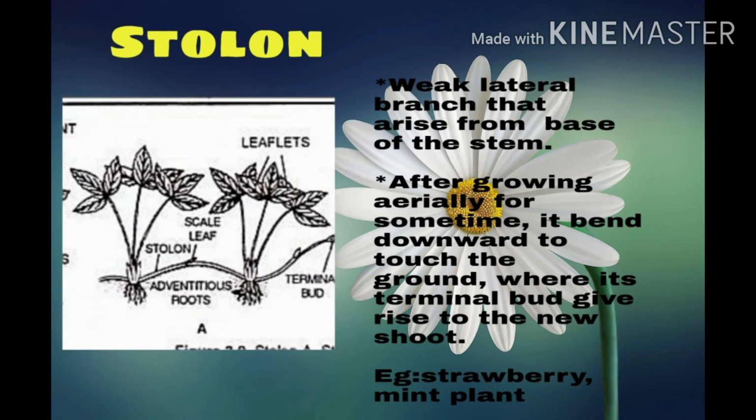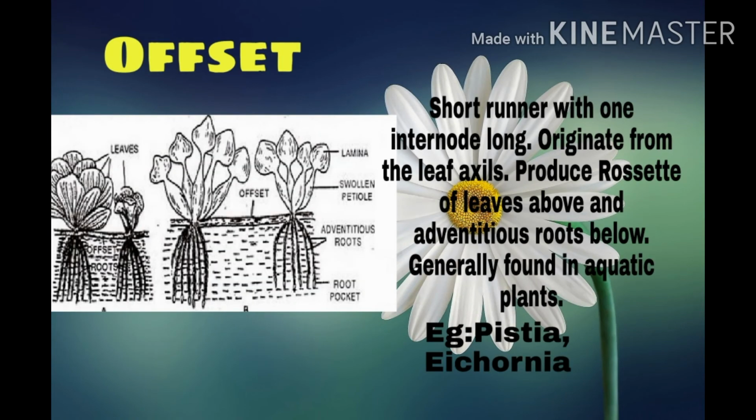The next type of vegetative propagation by stem is offset. Offset is also a type of runner. Actually, these are short runners with one internode long. They originate from the axils of leaves. Here you can see the stem is very short, so you can't actually distinguish the stem. Here they produce a rosette of leaves. You can see the arrangement of leaves in the picture. And they just grow up and adventitious roots grow below.